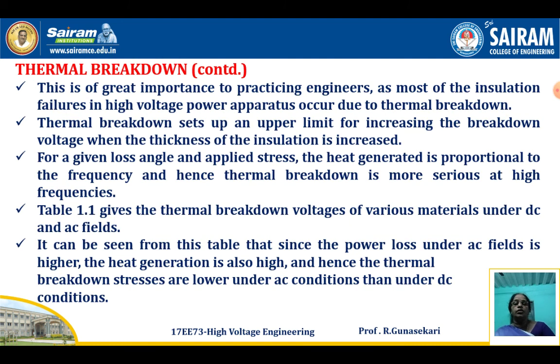From the table you clearly understand the thermal breakdown voltages of various materials under AC and DC fields.